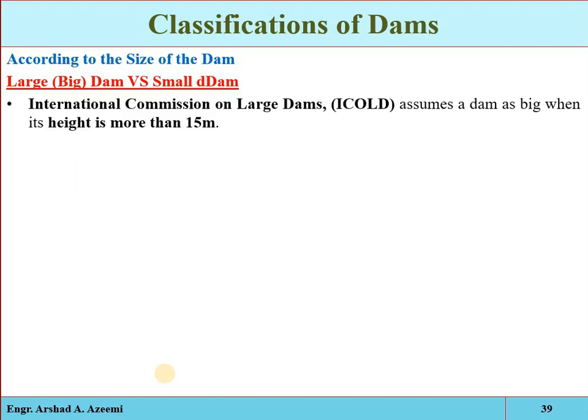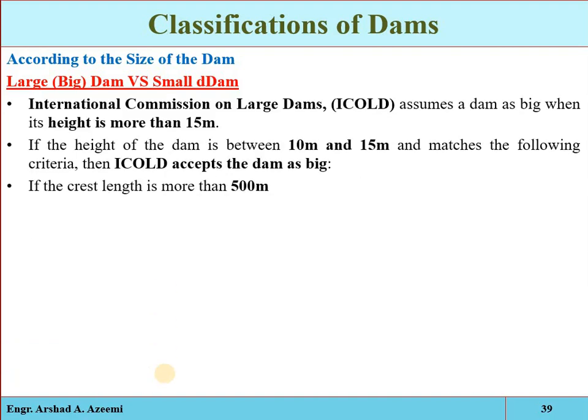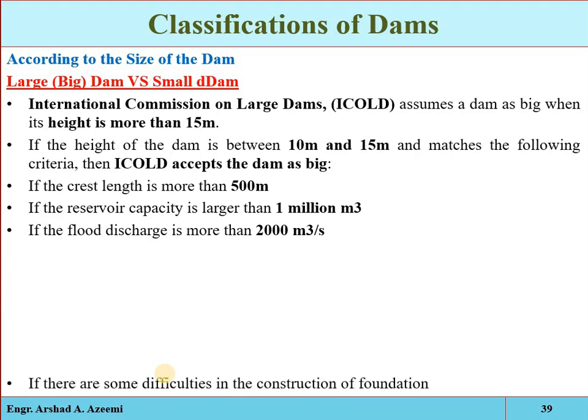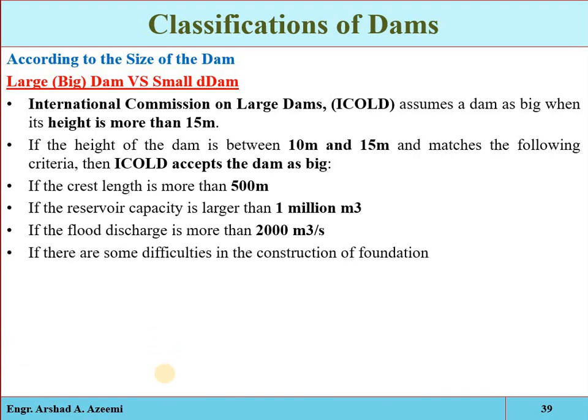Okay, so according to the International Commission on Large Dams, if a dam satisfies these characteristics, it will be considered as a large dam. If the dam height is greater than 15 meter, it will be considered as a large dam.